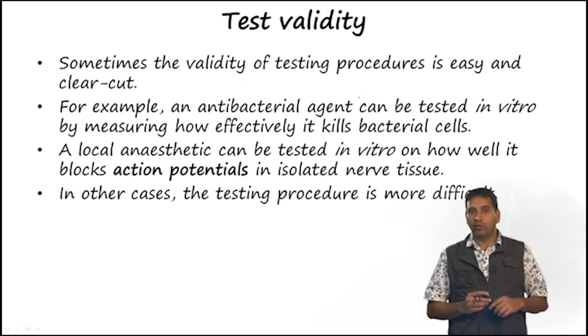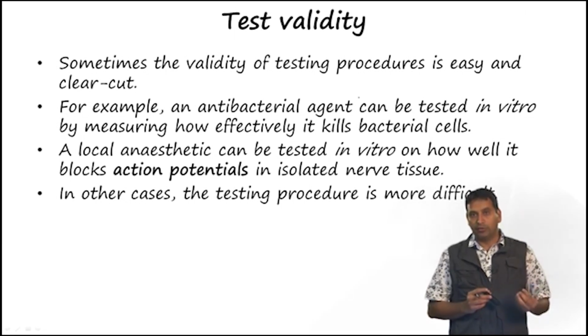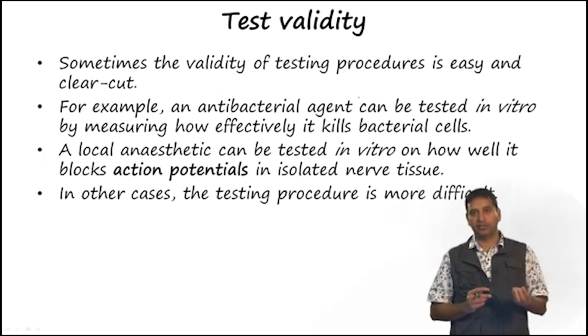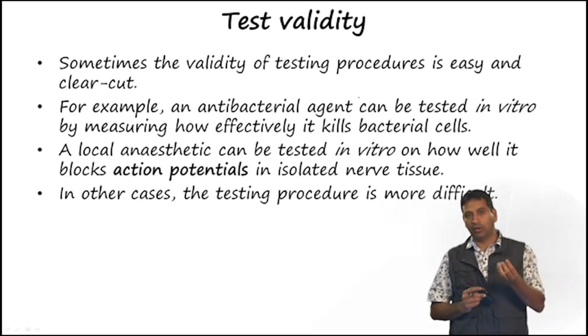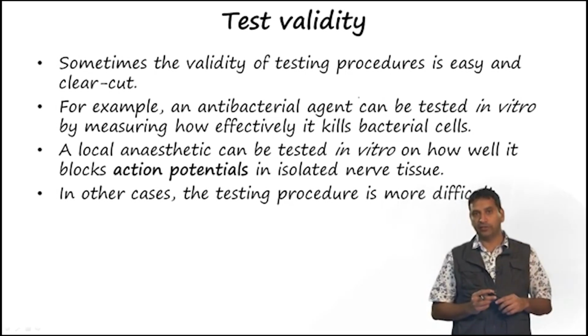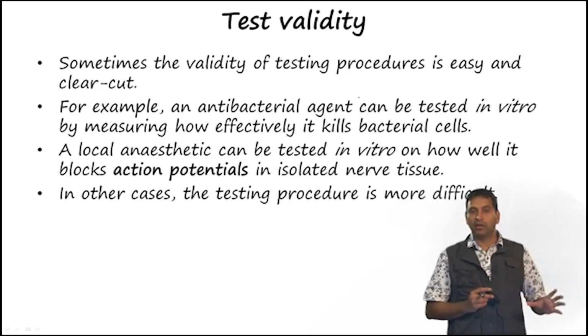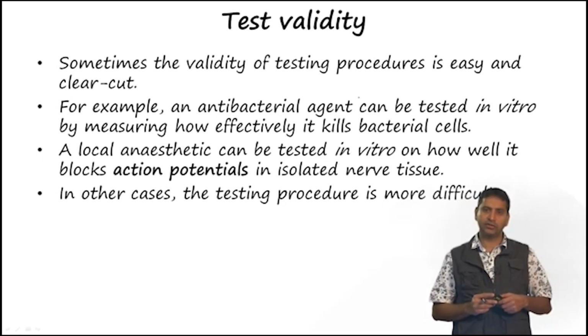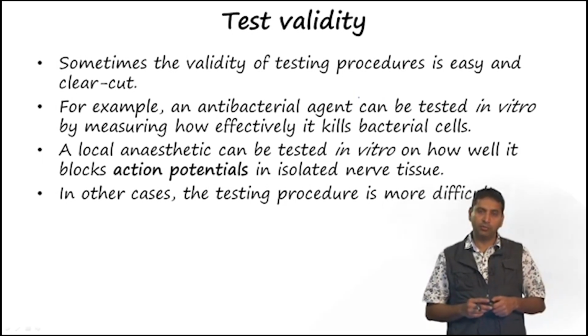We also need to be able to look at the validity of testing. Okay. So, the testing procedures will have to be easy and clear cut. So, for example, when we are looking at antibacterial agents, we can easily test them in vitro by measuring how well they kill bacterial cells. We can also look at a local anesthetic in vitro to look at how it is able to block action potentials in isolated nerve tissues. But there are a number of other cases where the testing procedure is actually more difficult.